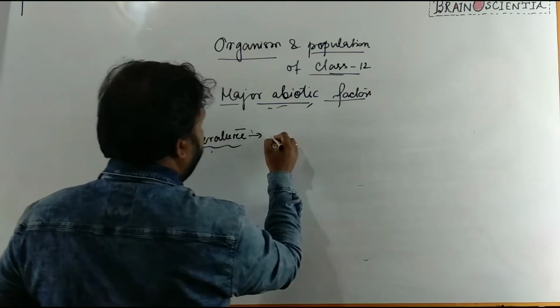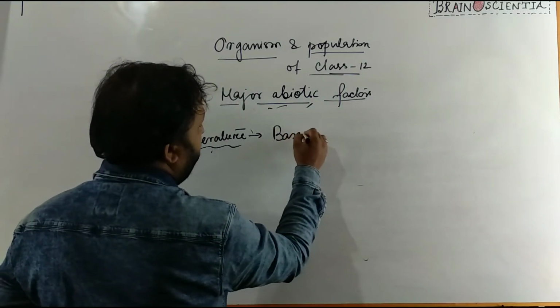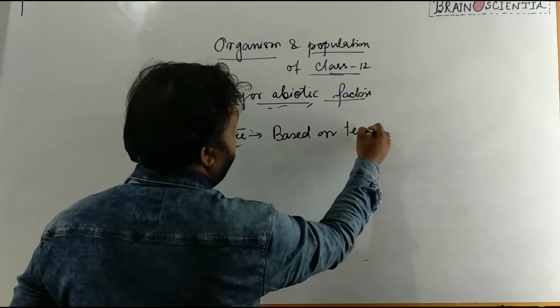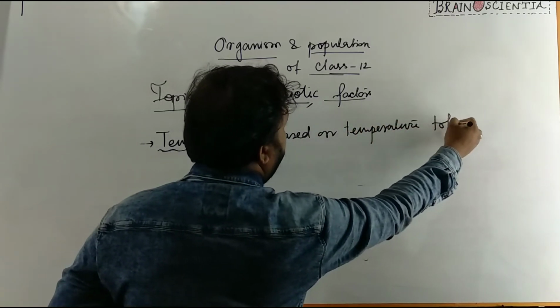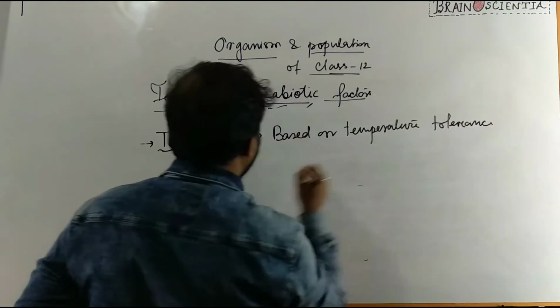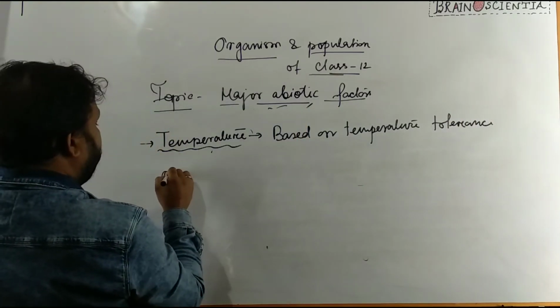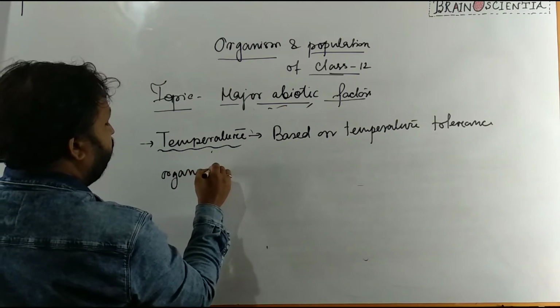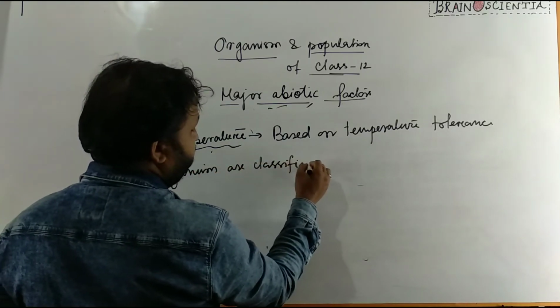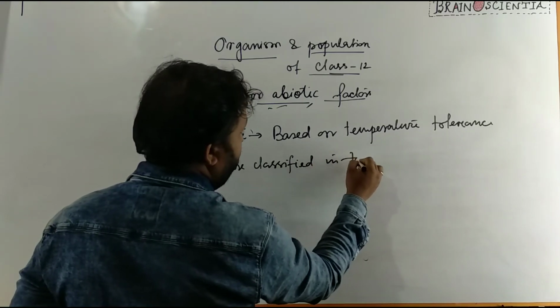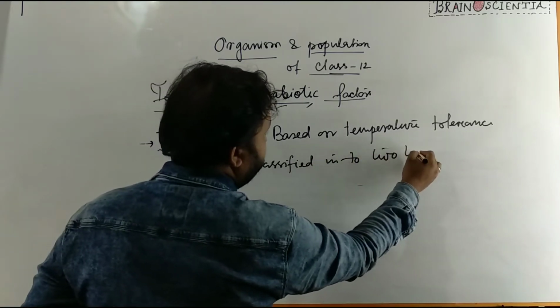So based on temperature tolerance, organisms are classified into two types.